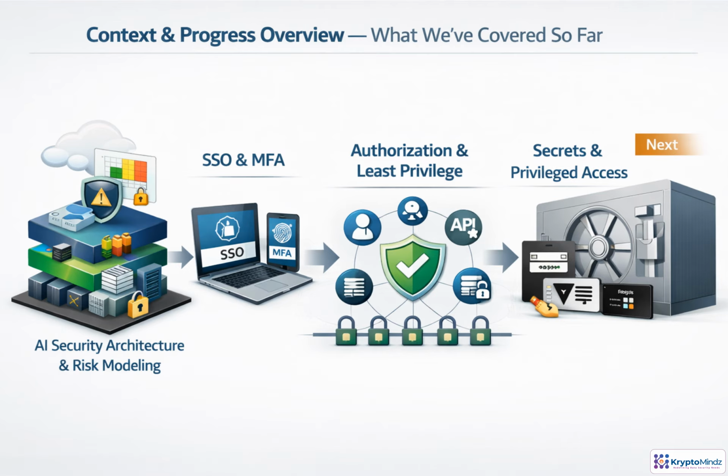We've already covered the AI security architecture, risk priorities, and authentication foundations like SSO, MFA, and conditional access. Now we move from proving identity to controlling exactly what each identity can do. That sets up the next topic: secrets and privileged access.